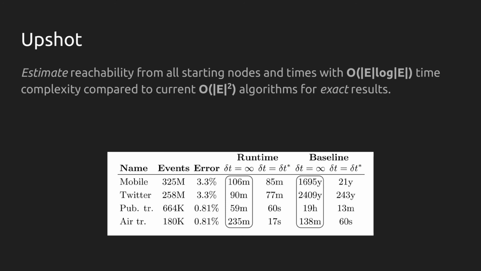Let's look at some benchmarks now. If you remember the 1.5 million mobile dataset from before, that is the first row on the table you see. With this new algorithm on the very same hardware, you would be able to get estimates for the same quantities, plus or minus 3%, in something like 100 minutes.